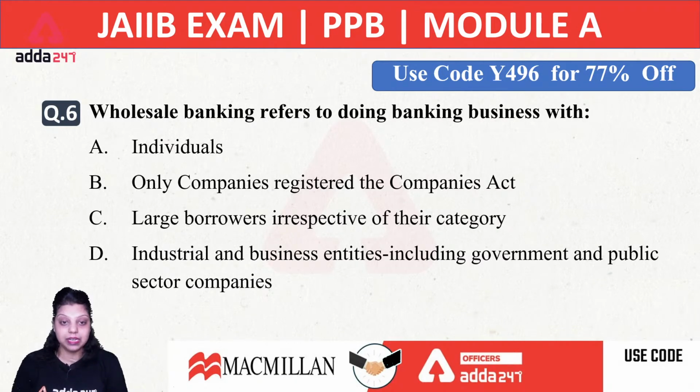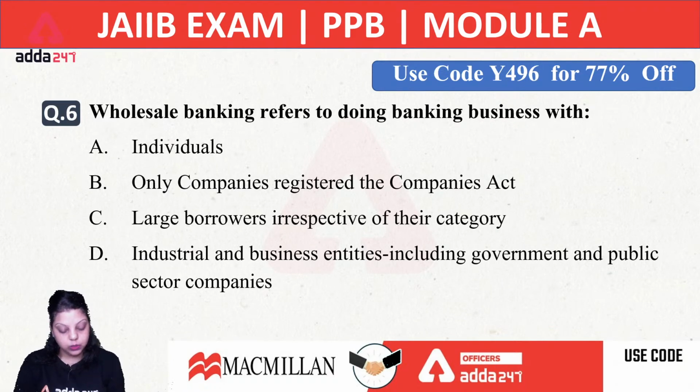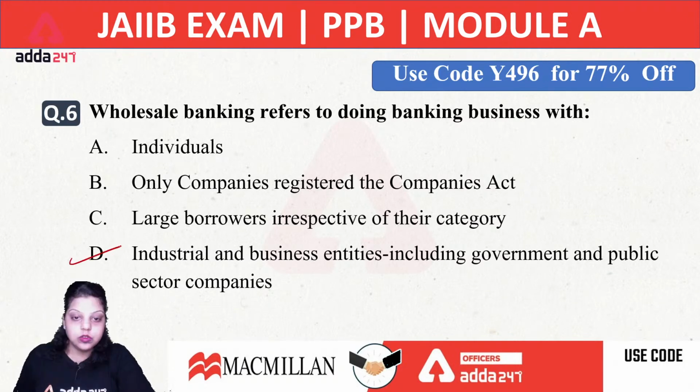Whenever we are talking about retail banking, it provides services to individuals. But whenever we are talking about wholesale banking, it provides services not to individuals. A can't be true, because option A would be correct for retail banking. Okay, everyone is going with the D option. The right answer will be industrial and business entities including government and public sector companies. The right answer will be the D option for your sixth question.